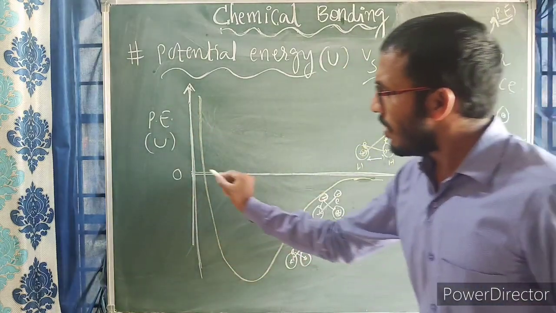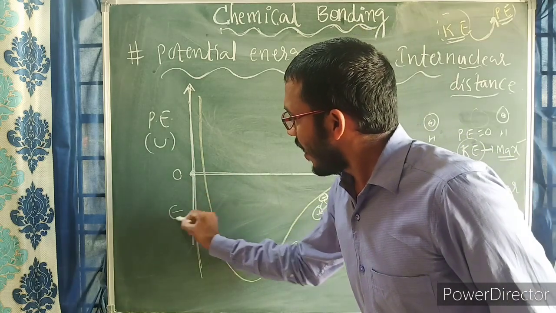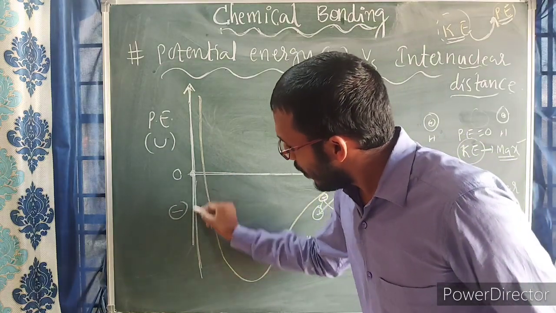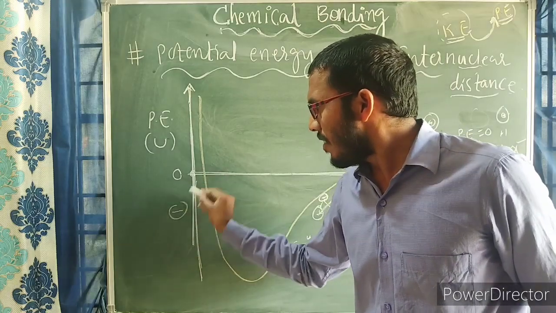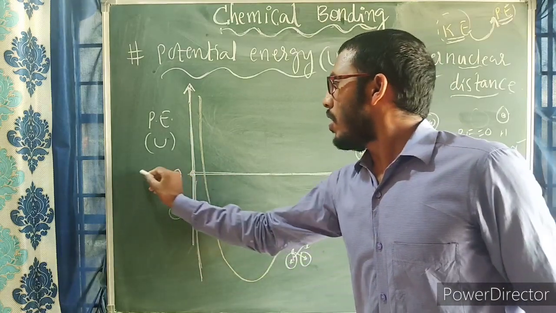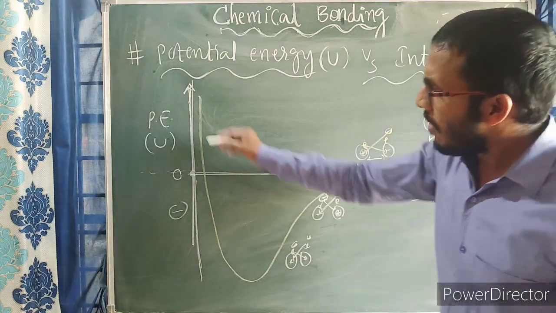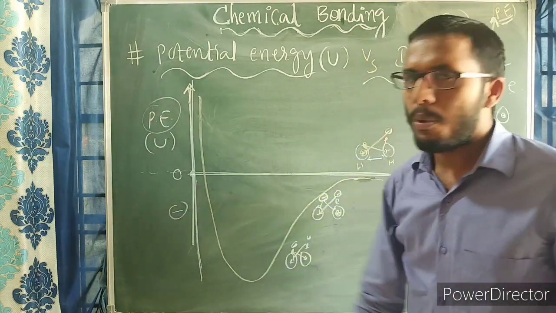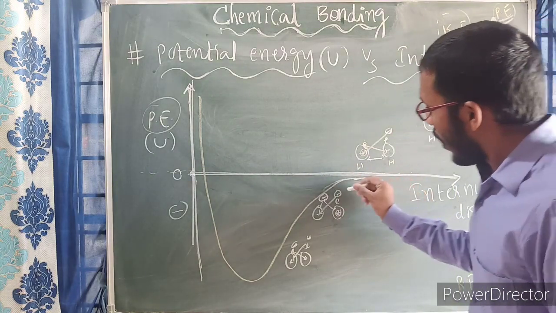Potential energy on the y-axis: this represents 0, the origin. So this downward part represents the negative part of the y-axis, and this is the positive part of the y-axis. We have taken potential energy values on the y-axis, so gradually this graph is coming downward.